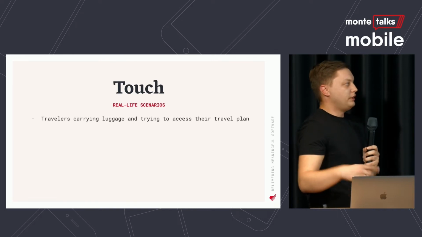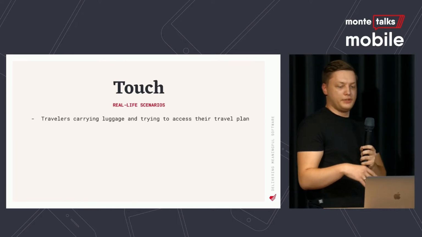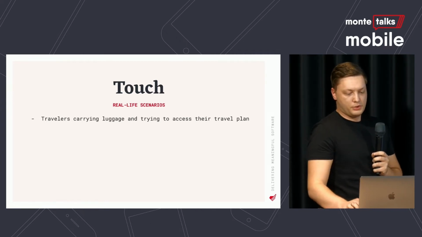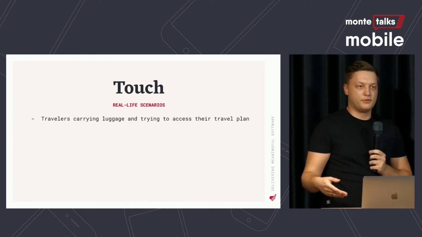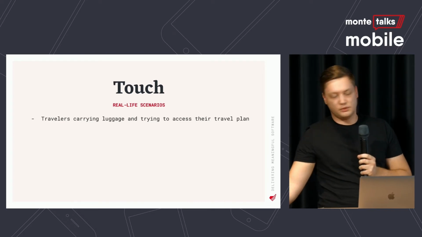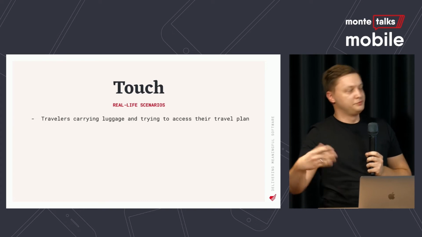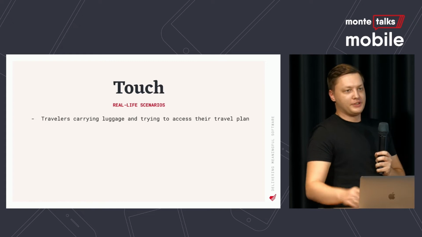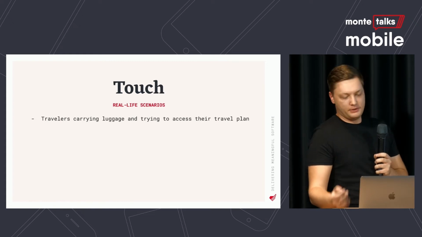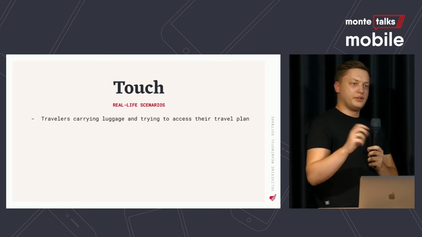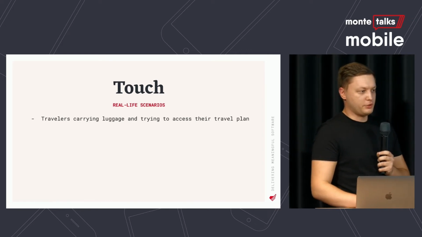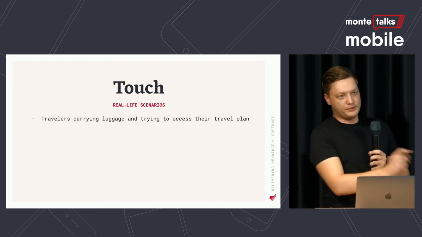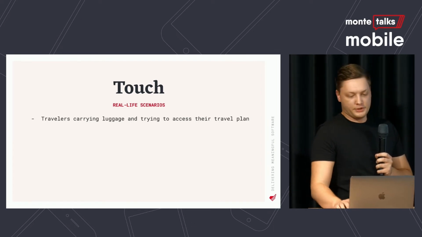And some real-life scenarios regarding those fixes that we implemented. This one we already talked about. So travelers carrying luggage, trying to access their travel plan. One hand is busy with something, and the other can do interactions, but it's only one hand. And imagine that your application that shows, for example, a map of an airport used interactive viewer, and the user now has to stop and do the interaction.